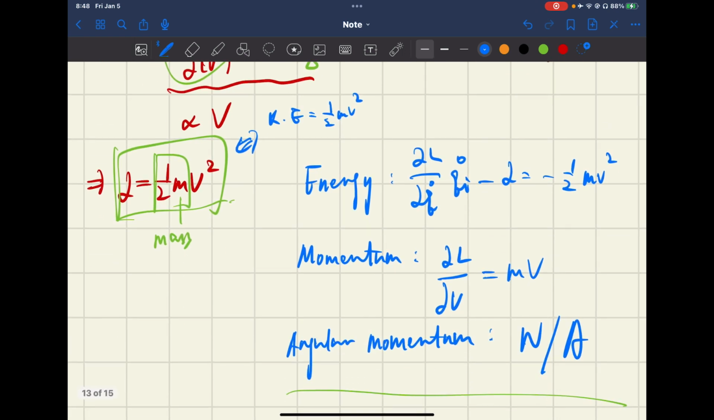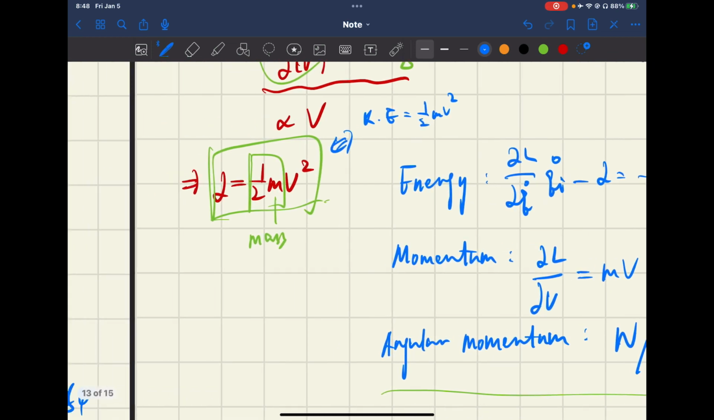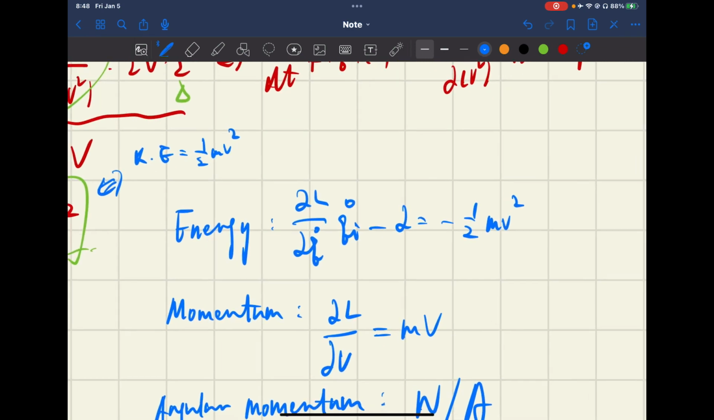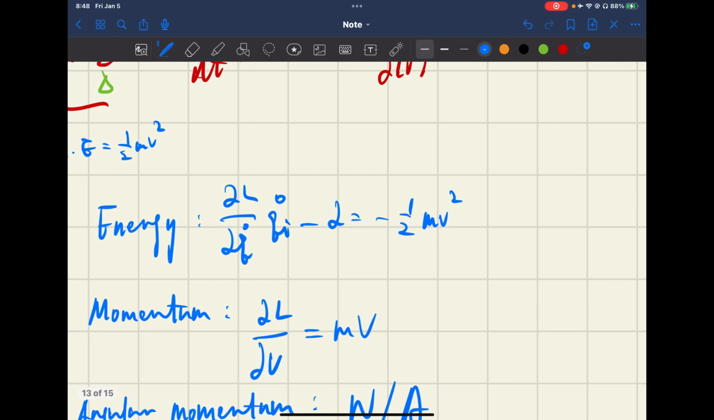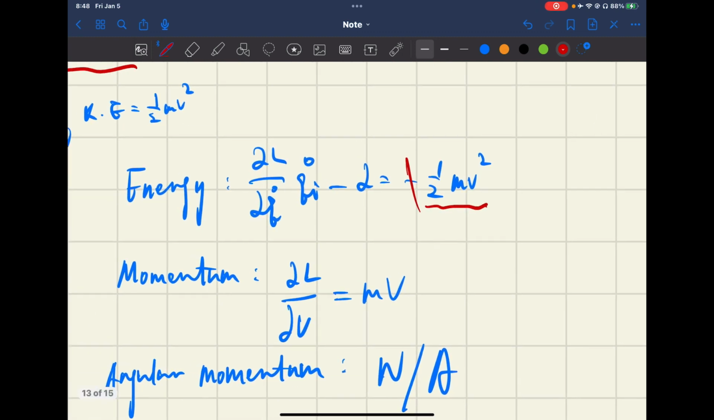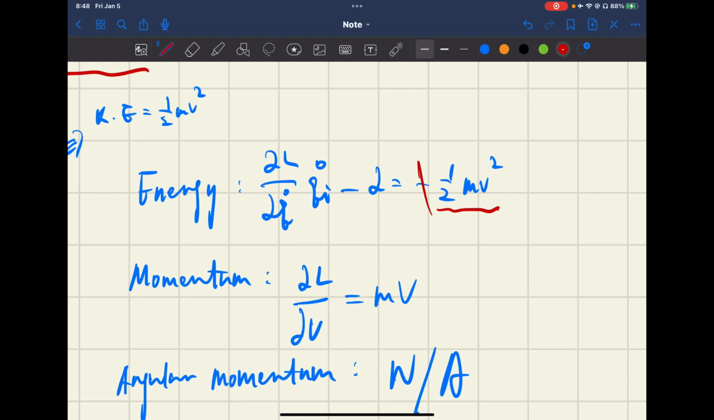Now we can calculate the three conserved quantities. First of all, we begin with energy. According to our formula here, we can calculate that the energy for a single free particle would be minus half of m times v squared. Energy is actually a scalar. It has nothing to do with direction, so here we just ignore this negative sign. So its energy is exactly the amount here.